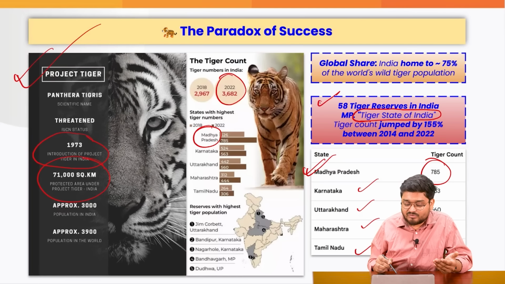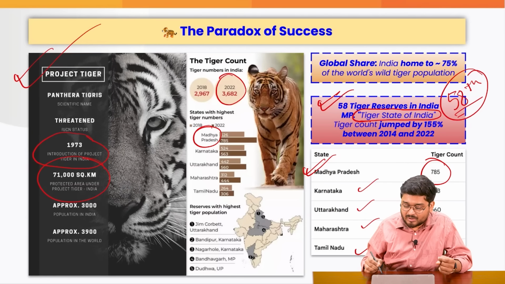As of now, we have around 58 tiger reserves in the country, with the latest one, the 58th one, being in Madhya Pradesh itself.